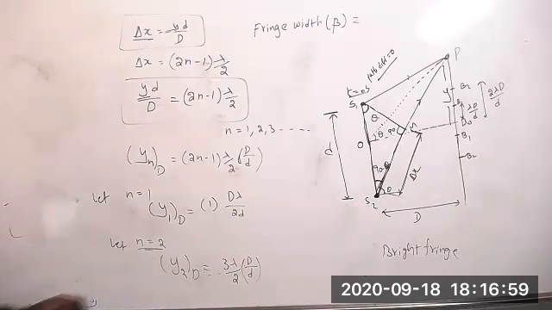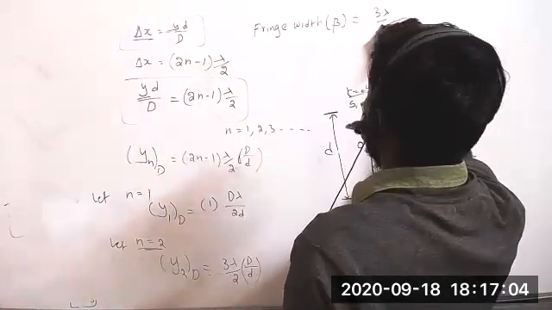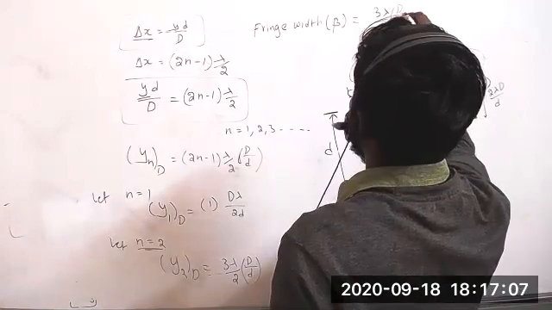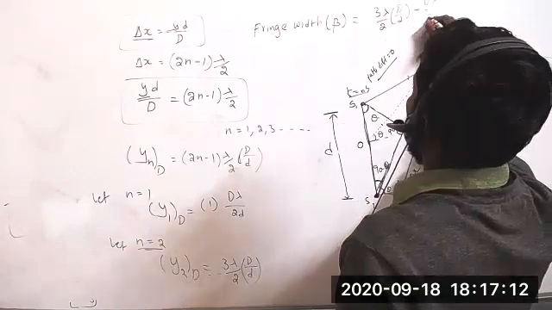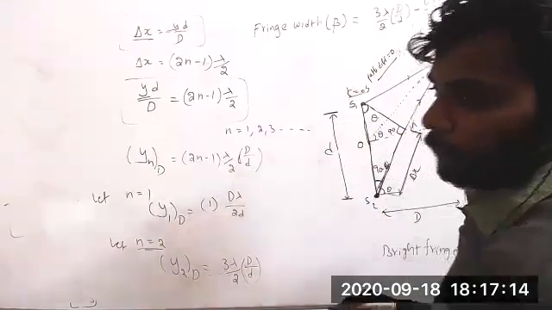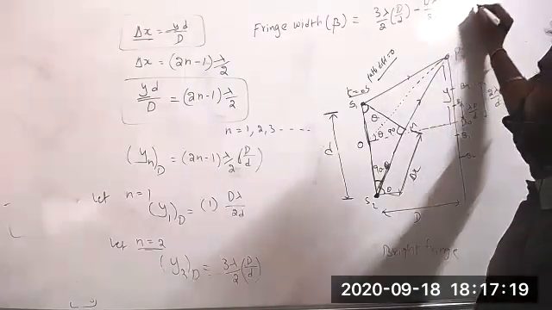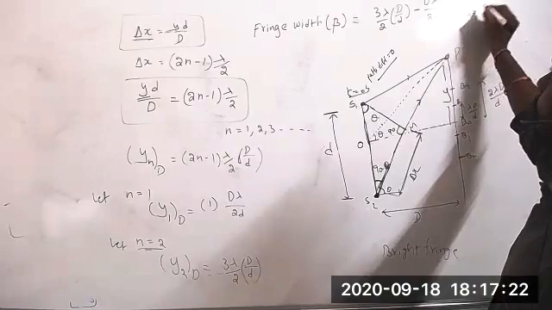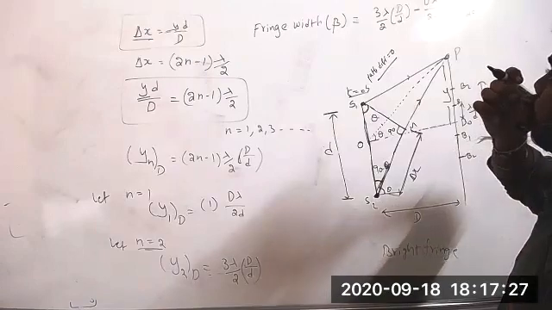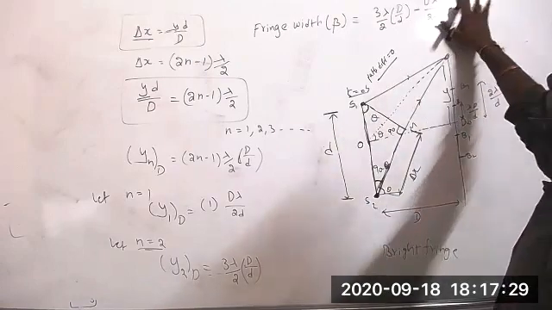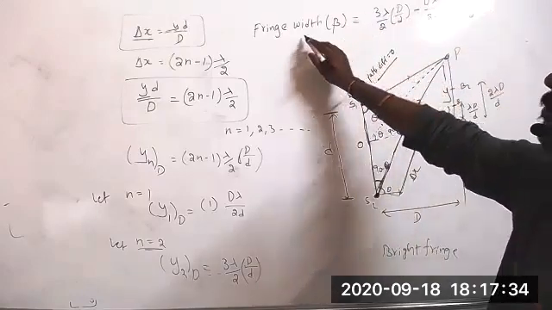Can you say what is the difference between these two? 3 lambda D by 2d minus lambda D by 2d, how much will you get? Lambda D by d only, sir. Lambda D by d. So bright fringe, how much difference did we get?